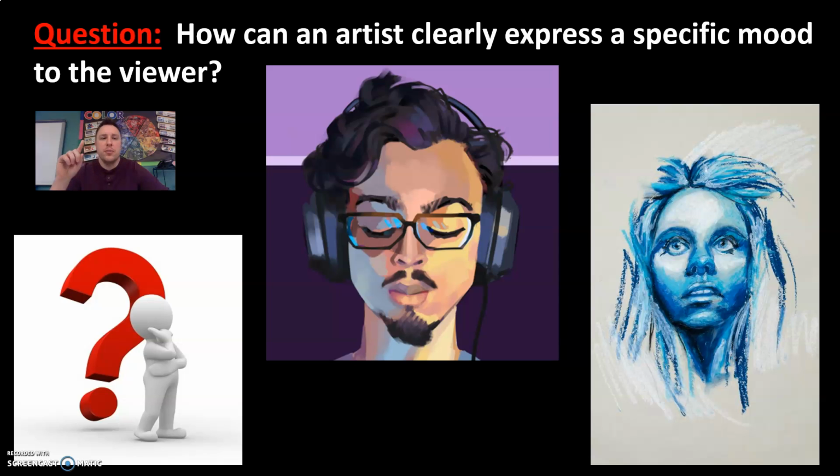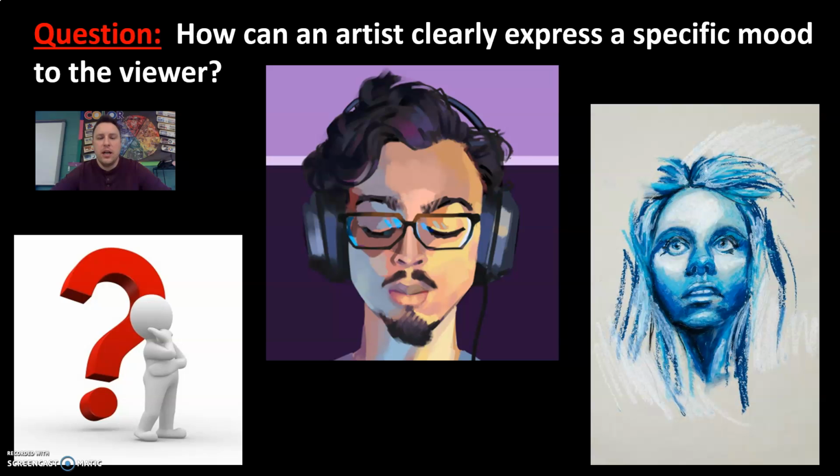So depending on the pose, the props, the color choice, how you apply the color, and even the background details, the things you have in the background, it all ties into that cohesive design that shows that specific mood. So to answer that question, in case that wasn't clear, how can an artist express a specific mood to the viewer? You can express that again through the way you pose, any props that you have, the color choice, how you apply the color, and even the background details. So those 5 things should answer the question perfectly.